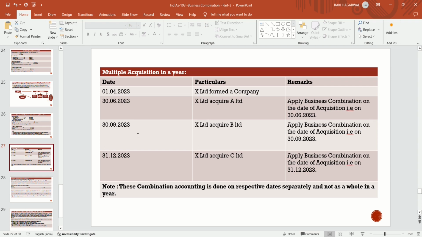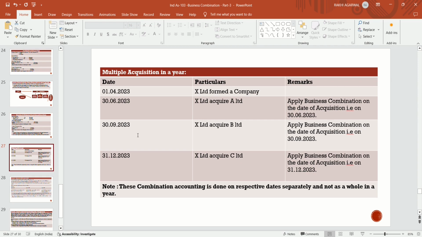No, they will apply the business combination on the date of acquisition itself. Even if they make multiple acquisitions in a single year, they will apply the business combination on a transaction by transaction basis.